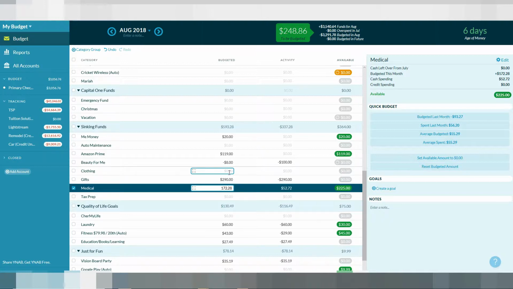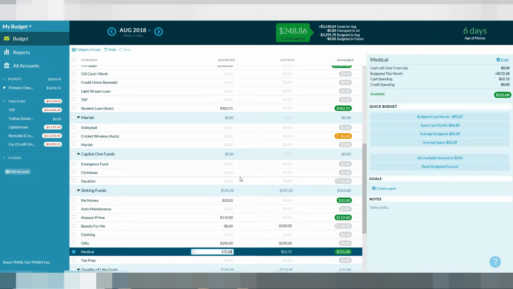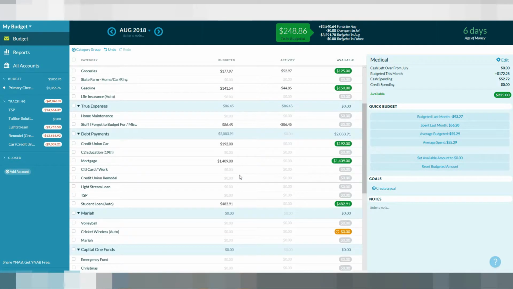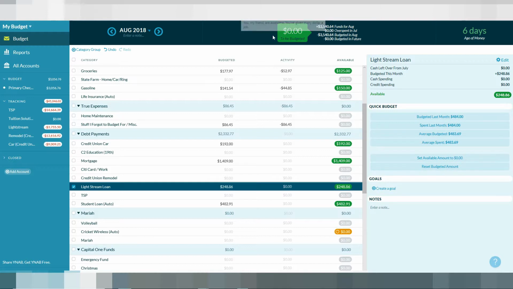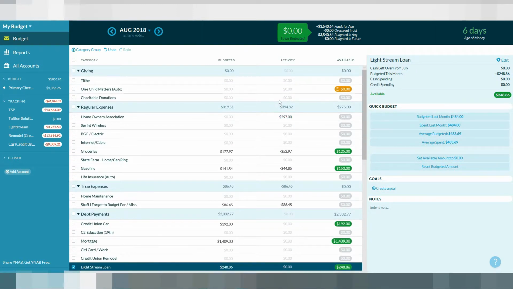And then, so that negative balance is already covered. And so I had 261 to go into the debt snowball payment. But as you see, I only have 248.86 left. So we're going to go up here to Lightstream, and add this remaining 248.86. Then I have no more money to be budgeted. So if you follow Dave Ramsey, you guys have heard of the zero-based budget. That's pretty much what I do. And so now for the next 2 weeks, everything is budgeted out.